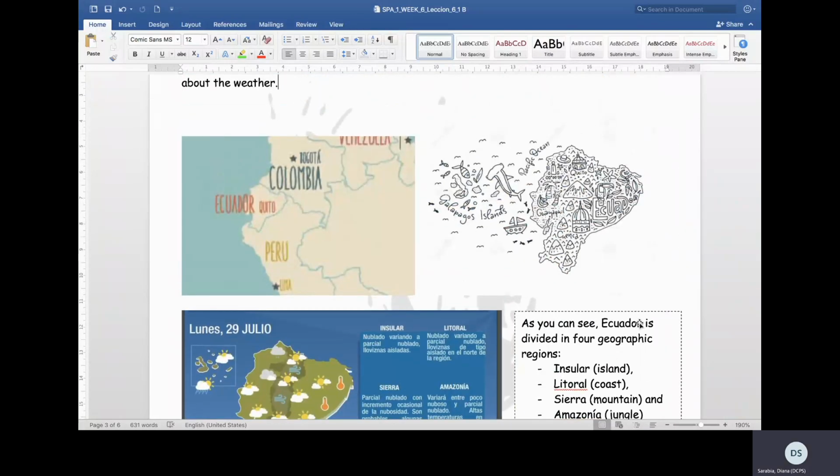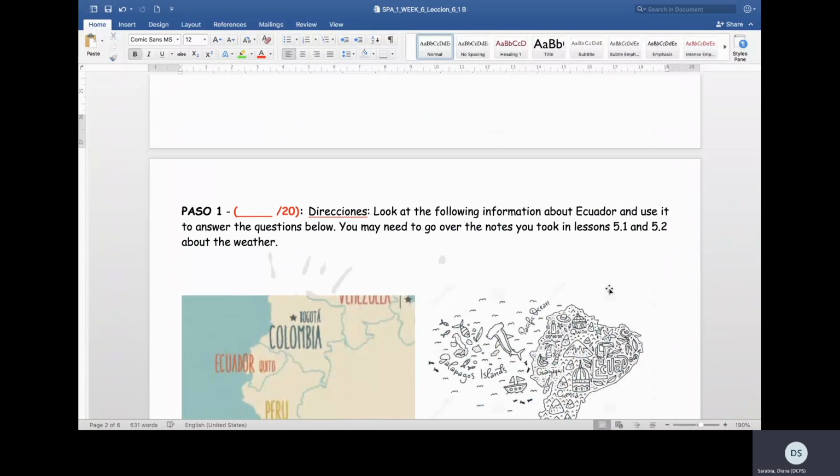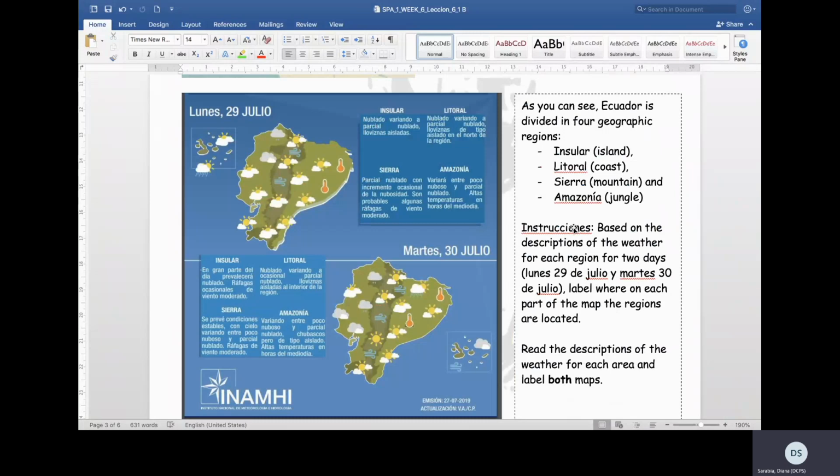Step number 1. So en el paso 1, we have which country here? We have Ecuador. Okay. We're going to see what the weather is like in Ecuador. So here we have the weather, el clima en Ecuador. What day? ¿Qué día? El lunes 29 de julio. And here we have the weather for martes 30 de julio.